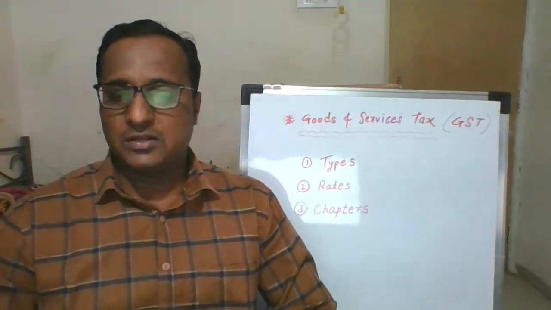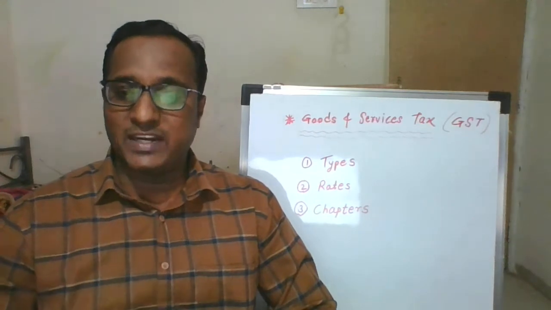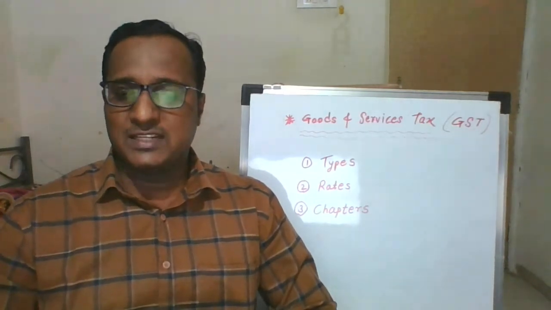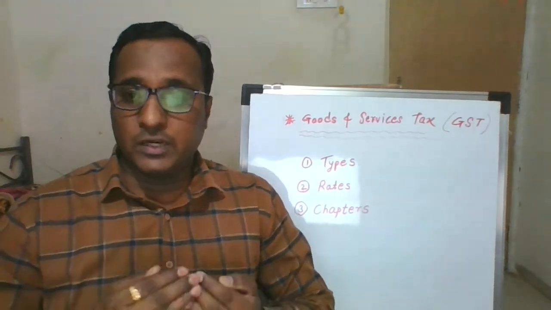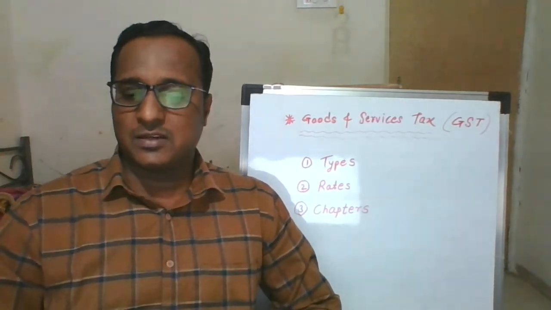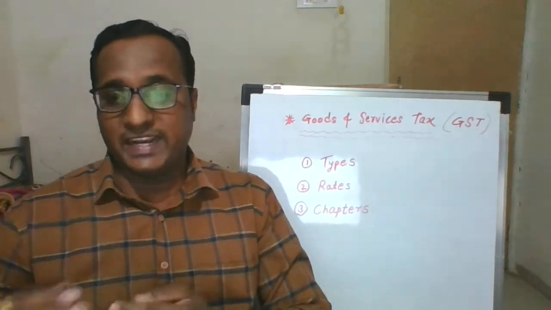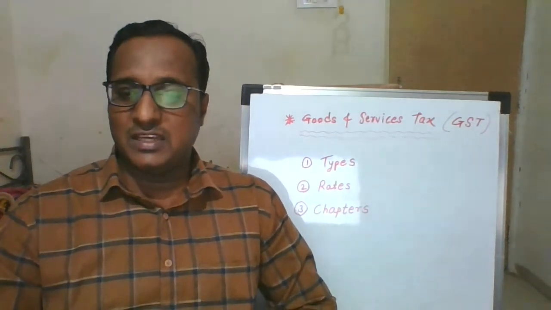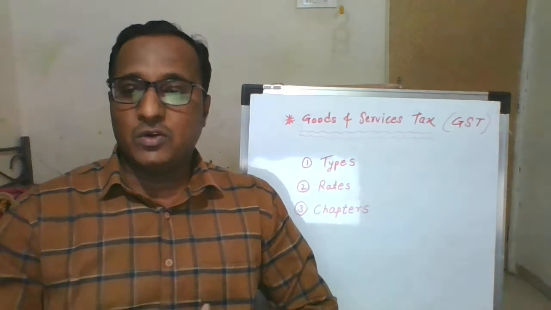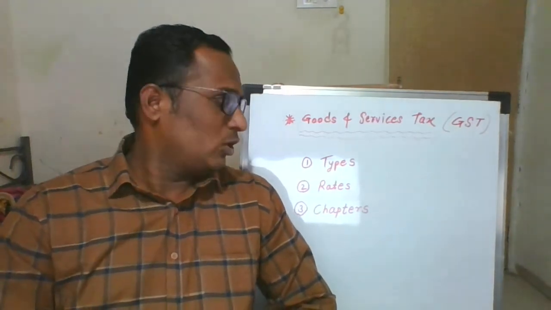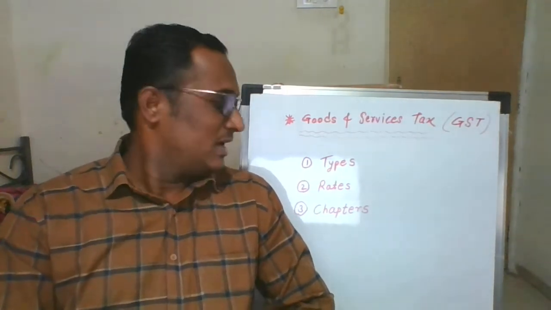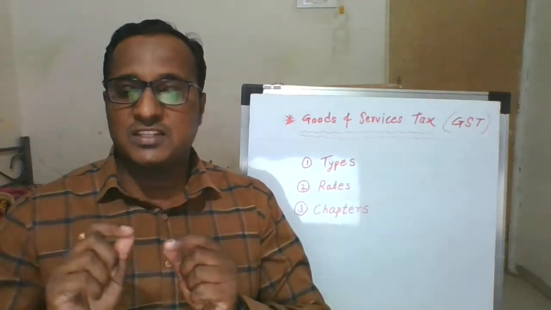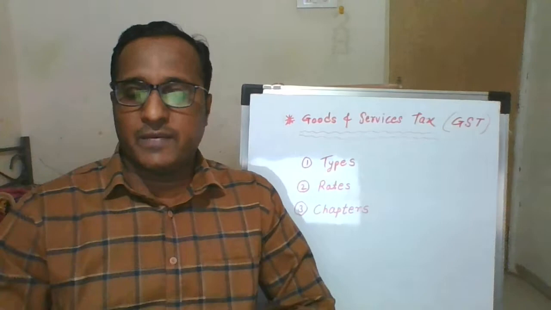The two-wheeler GST percentage is 28%. Television sets up to 32 inches are subject to 18% GST, and 28% GST is applicable to TVs above 32 inches. One more thing related to GST: the chapters of GST under the Maharashtra GST Act 2017.